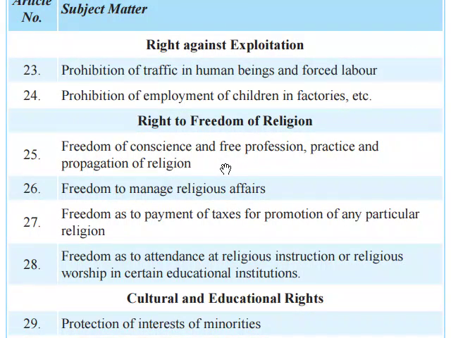So here, under the right against exploitation, Articles 23 and 24: prohibition of traffic in human beings and forced labor, and prohibition of employment of children in factories. Article 25: freedom of conscience, right to freedom of religion, free profession, practice and propagation of religion.